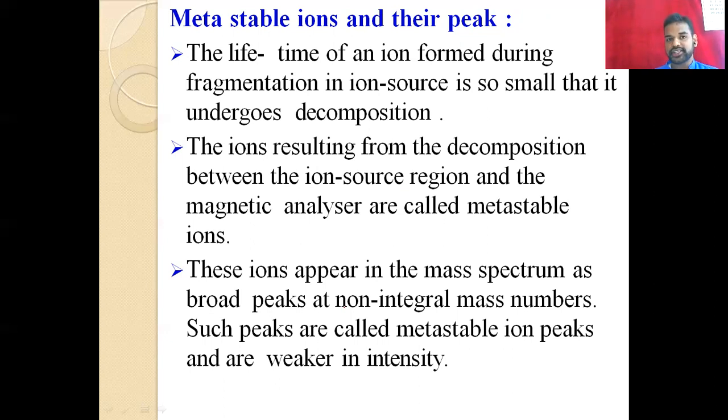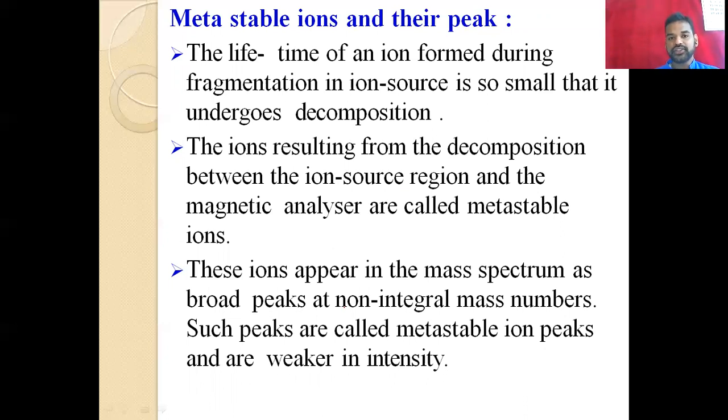From the first point you can understand what the metastable state is. In the metastable state, the ions undergo decomposition with a short lifetime. That means in the circular path only they decompose: in the first slit they show one ion, and at the end they show a different ion. This is what we call the metastable ion state.